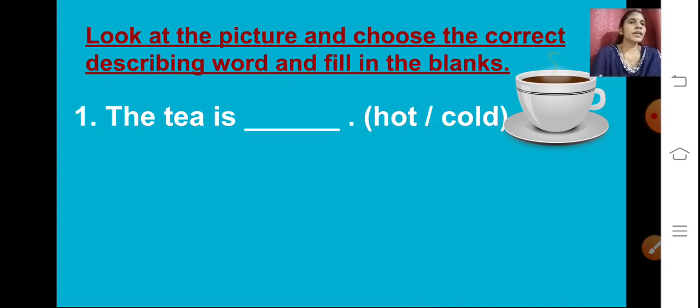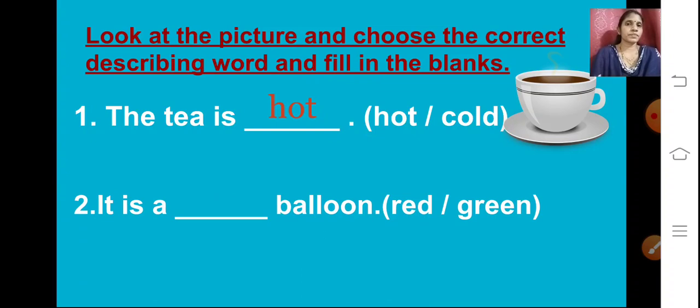Yes, you can see a cup of tea is there, and you can see the vapor also. So how is the tea? It is hot. Now the next one.